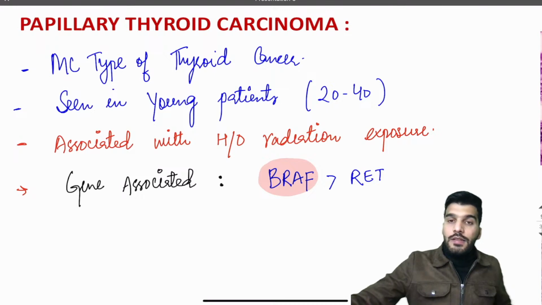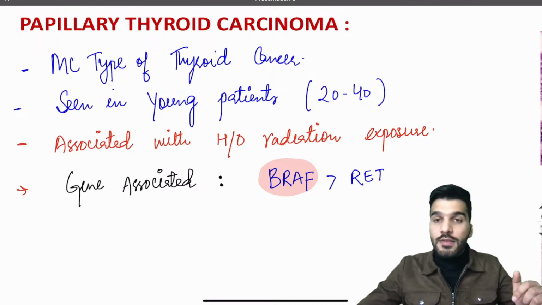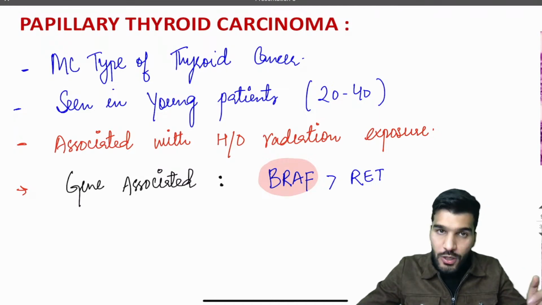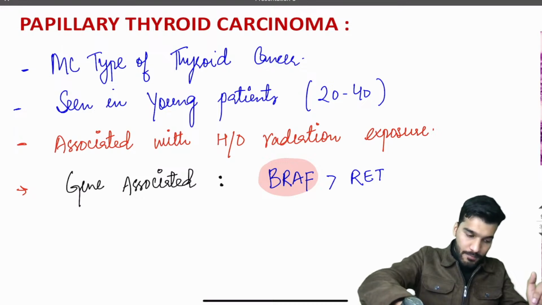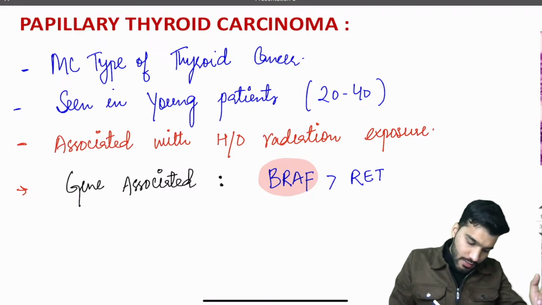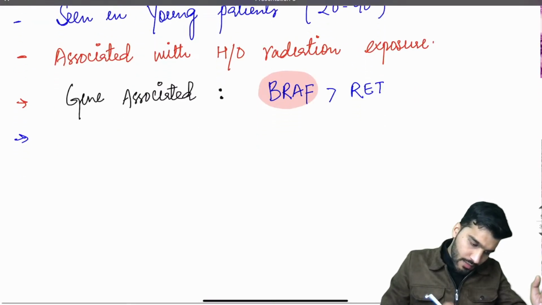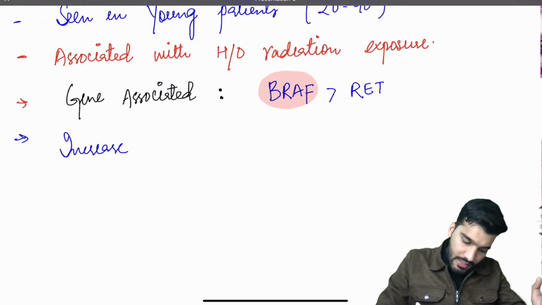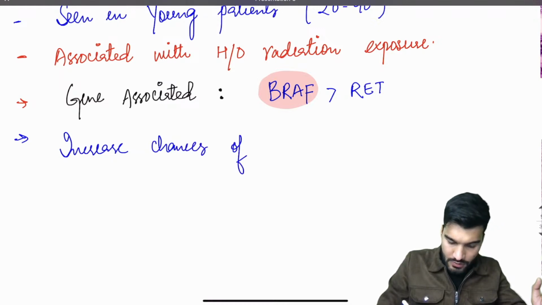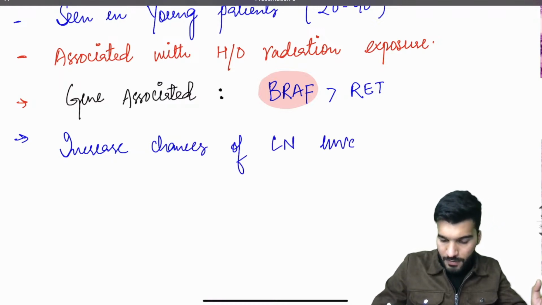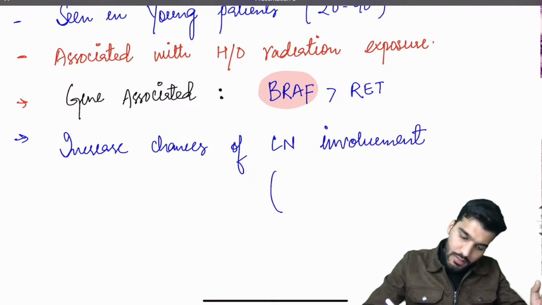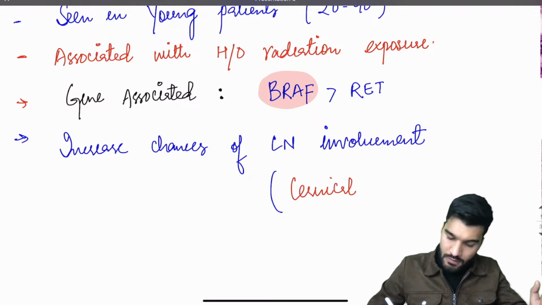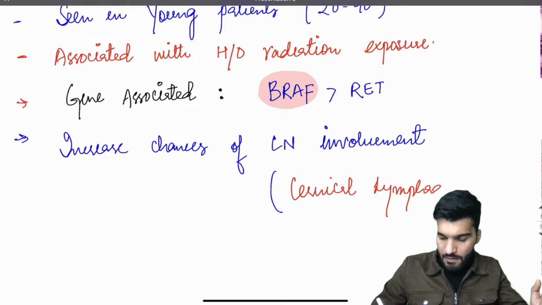Then in papillary thyroid cancer, there are increased chances of lymph node involvement. So a patient will have a cervical lymphadenopathy as well. And the spread of the cancer is lymphatic spread. So let's write two more points. There are increased chances of lymph node involvement. We can have a cervical lymphadenopathy.